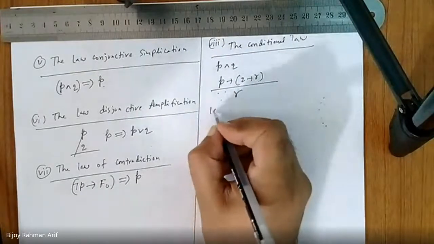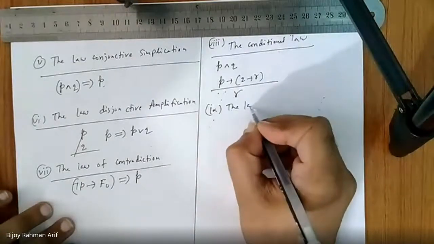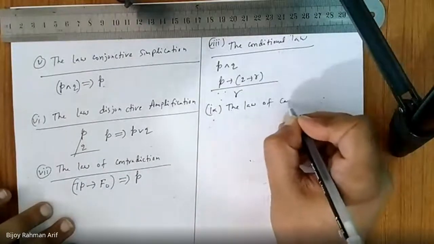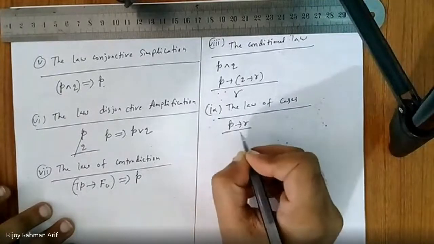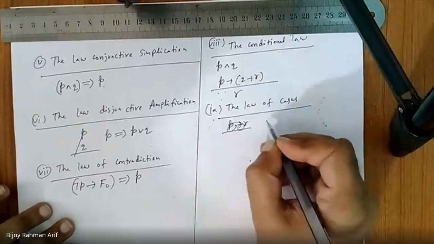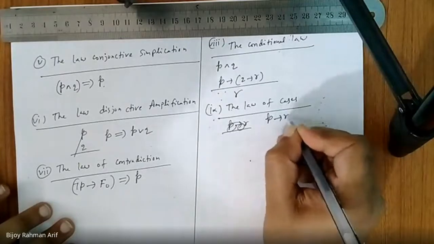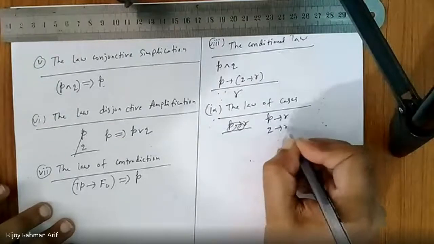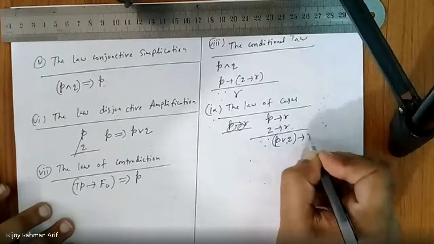Then let's go to number 9. The law of cases. P implies R, Q implies R, which is nothing but P or Q implies R.